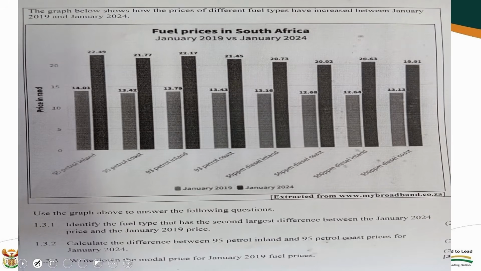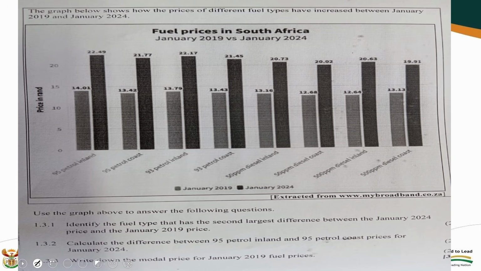To continue, the last scenario which I also want to indicate is the scenario of a bar graph. Sometimes they give you the bar graph in a double one, sometimes they give it in loose, like this one that we have. The graph below shows how the prices of different fuel types have increased between January 2019 and 2024.